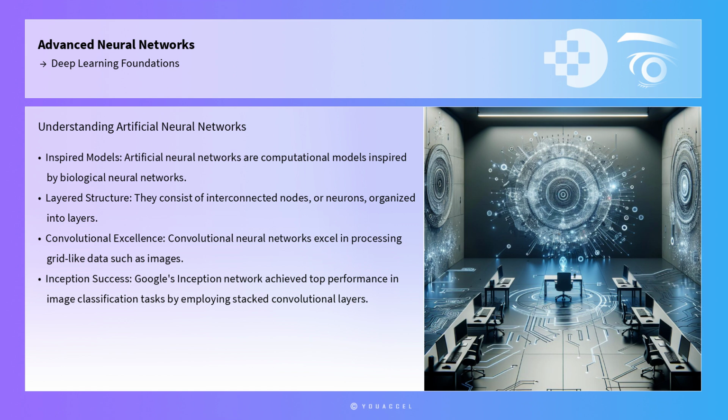CNNs employ convolutional layers that scan input data with filters, capturing spatial hierarchies and patterns. This makes them ideal for image classification tasks. For instance, Google's Inception network achieved top performance in the ImageNet Large-Scale Visual Recognition Challenge by employing a complex architecture of stacked convolutional layers.